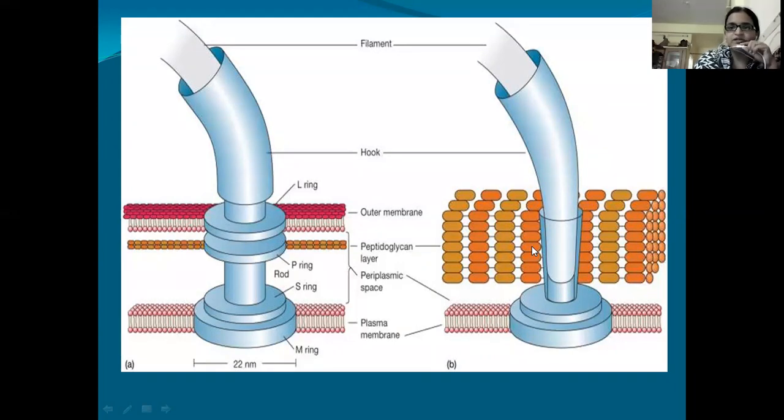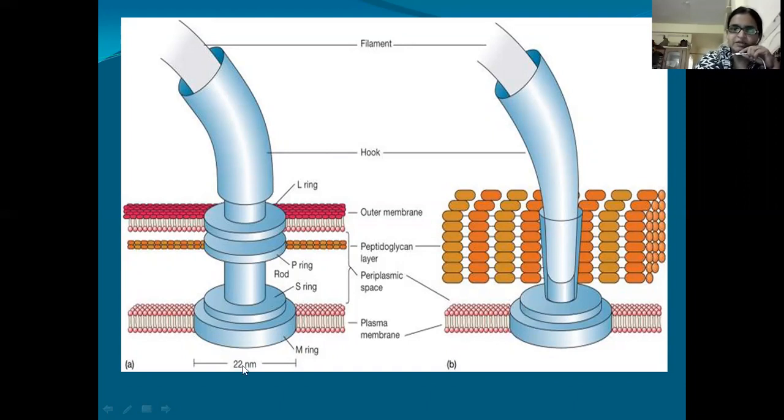Now this is the flagellum seen in gram positive cells, and this is in gram negative cells. In gram positive bacteria, the basal body has only two rings, the M ring and the S ring.